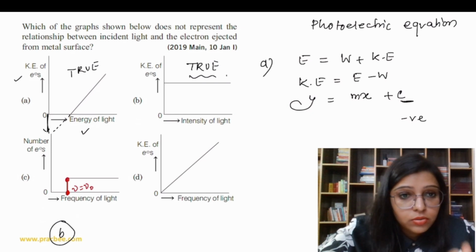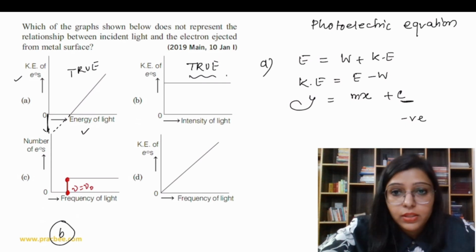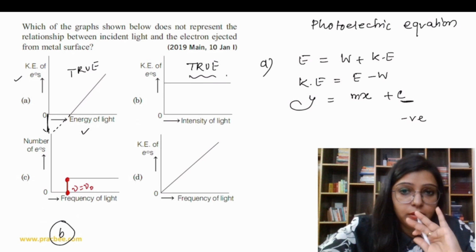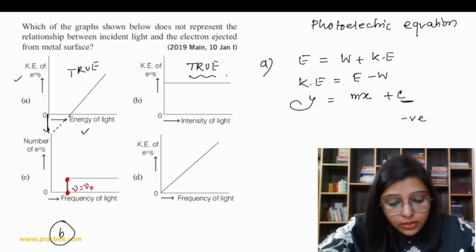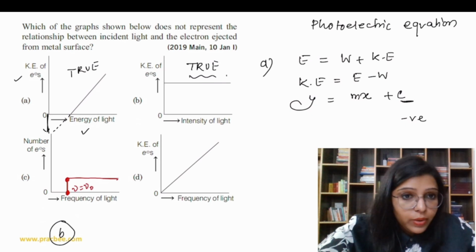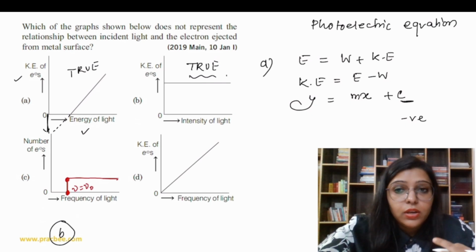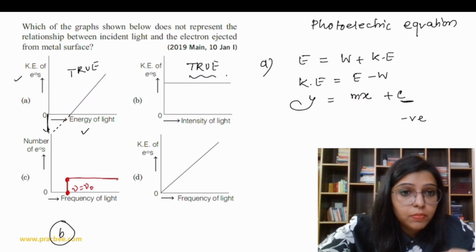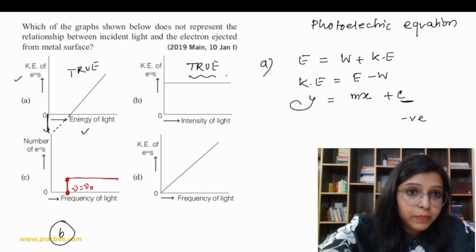So the number of electrons released or ejected from the metal surface. The point is that the number of electrons ejected is then going to be constant. Frequency is important to eject the electrons, right? But the number of electrons is based upon the number of photons of that particular energy absorbed by the metal.